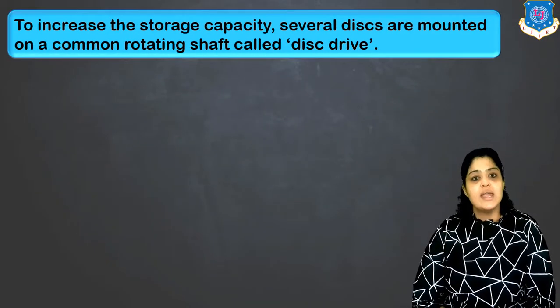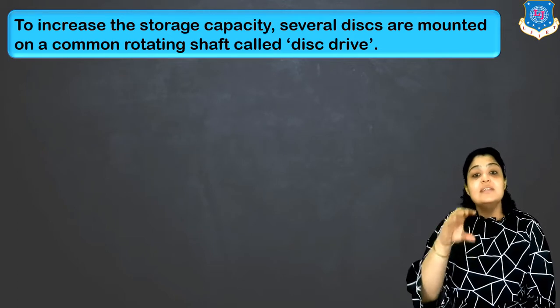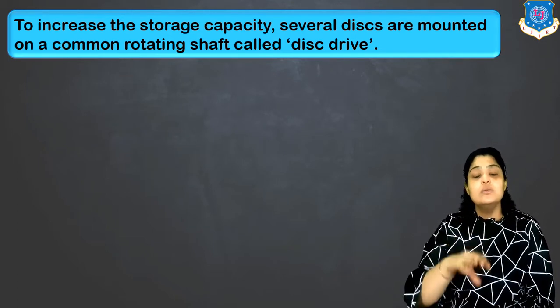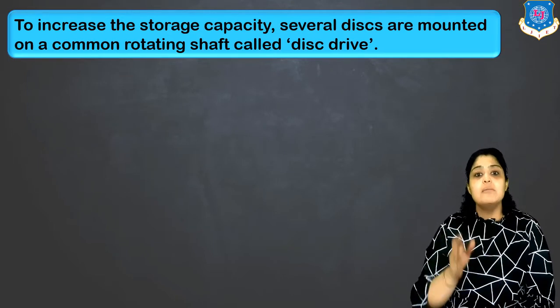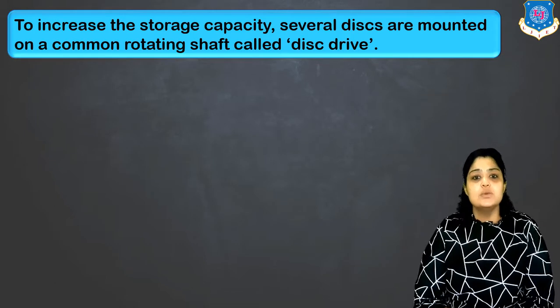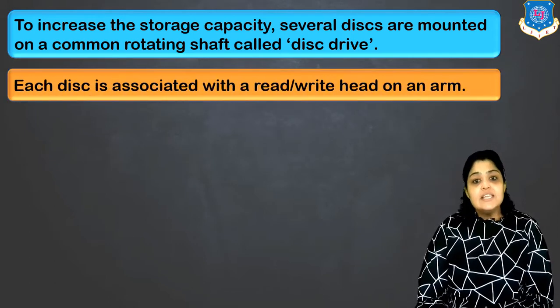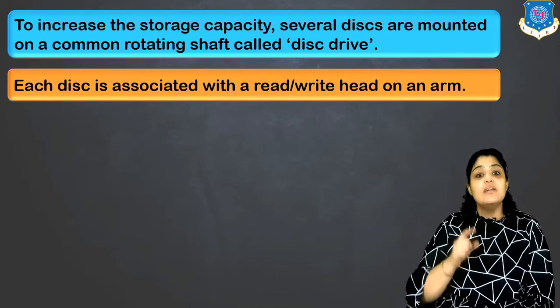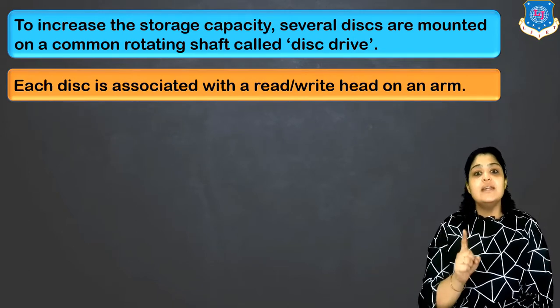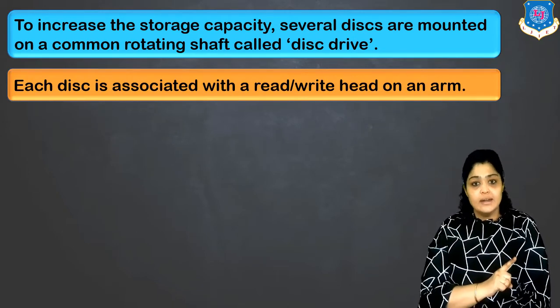To increase the storing capacity, several such disks are stacked one above the other, and they are mounted to a common shaft which is known as the disk drive. Each disk is associated with its own read-write head.